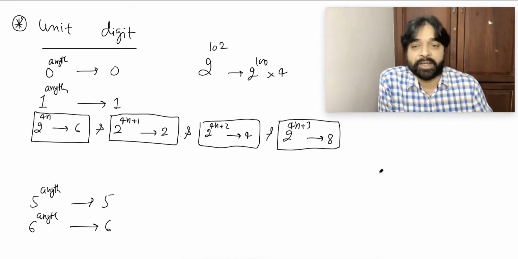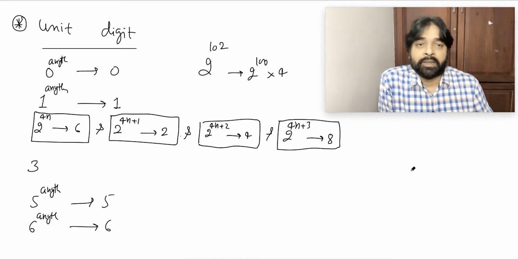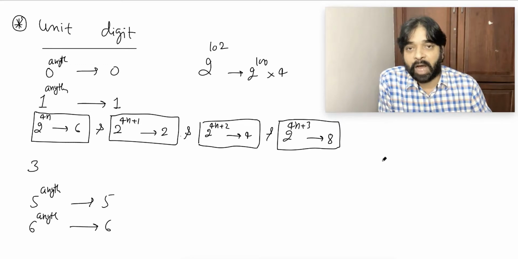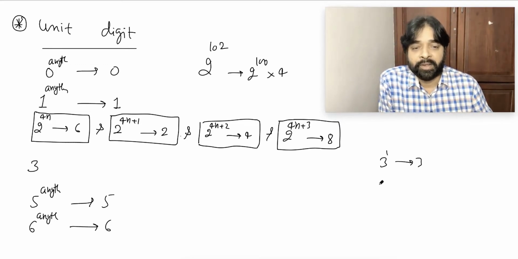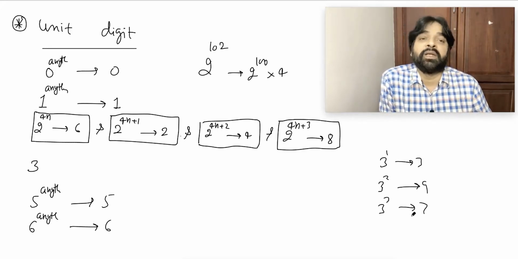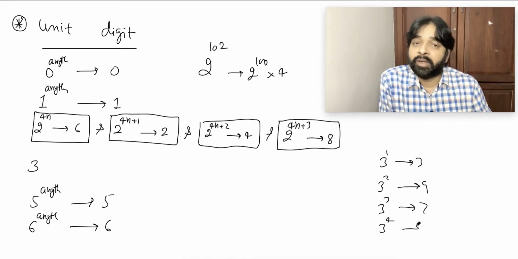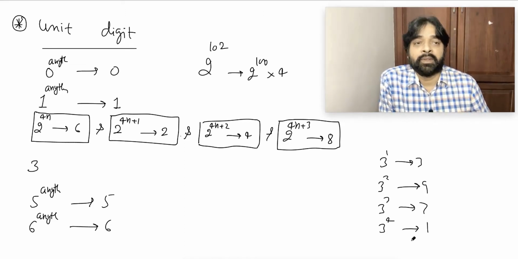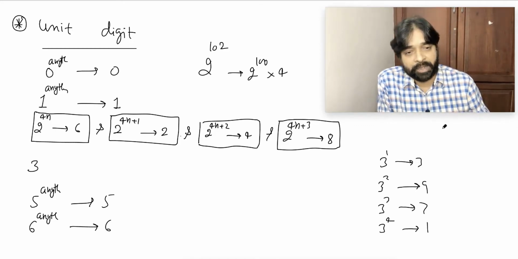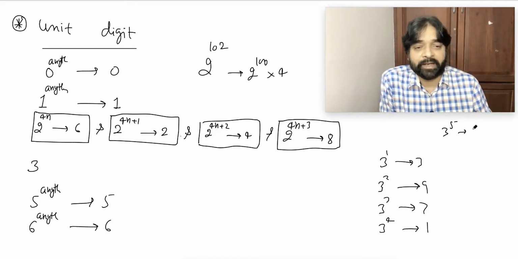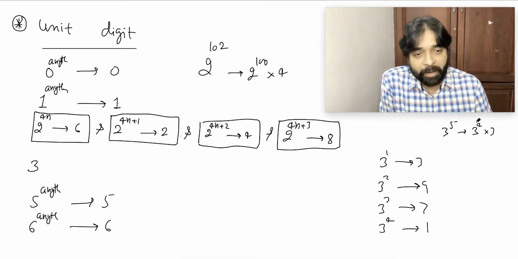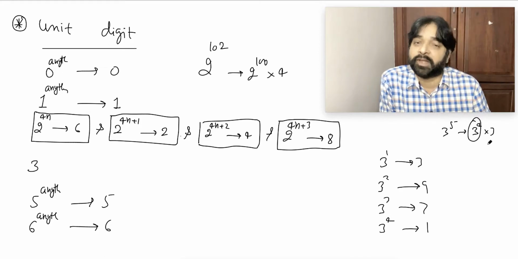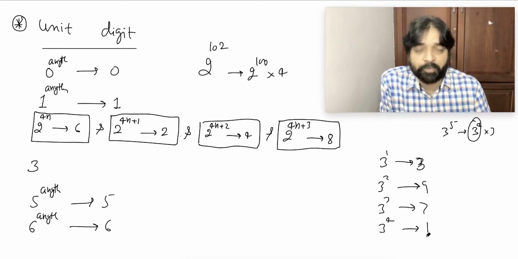Now coming to 3. 3 is also periodic with period 4. How? Check it. 3 power 1 is 3. 3 power 2 is 9. 3 power 3, don't say 27, it is 7, by unit place we are talking, no? 3 power 4 is 81, don't say 81, say 1. Now 3 power 5: I can write 3 power 4 into 3. 3 power 4 has unit place 1, so this unit place will be 3. It will start repeating. Now 3 power 5 will be 3, 3 power 6 will be 9, 3 power 7 will be 7, 3 power 8 will be 1.